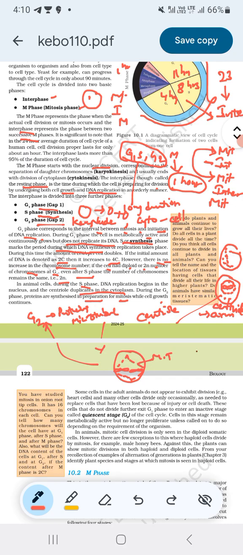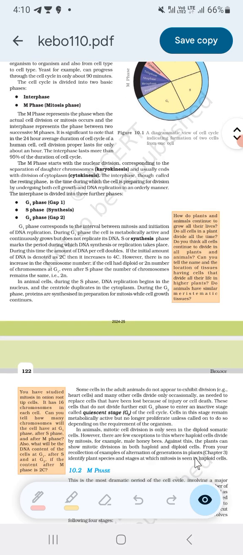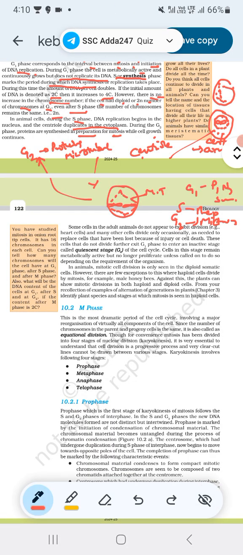Okay, in G1 phase, phosphorus, nitrogen, sugar, etc. will be synthesized. In S phase, replication takes place, and in G2 phase, microtubule proteins, etc. will be synthesized. So finally the cell is ready for cell division. Okay.